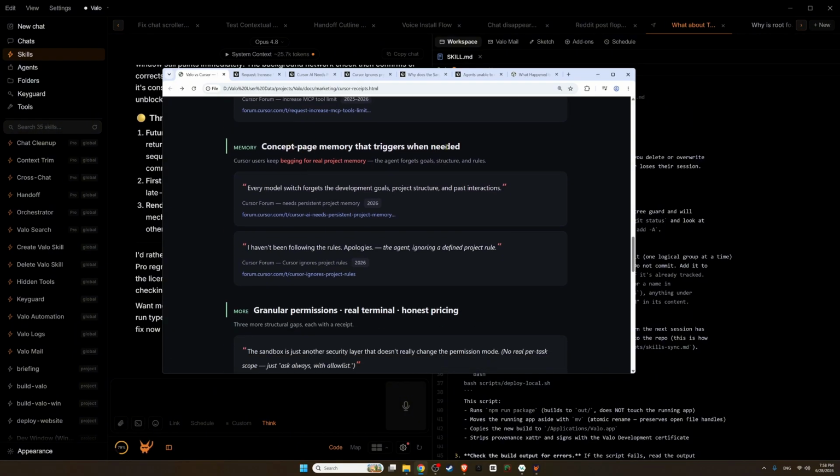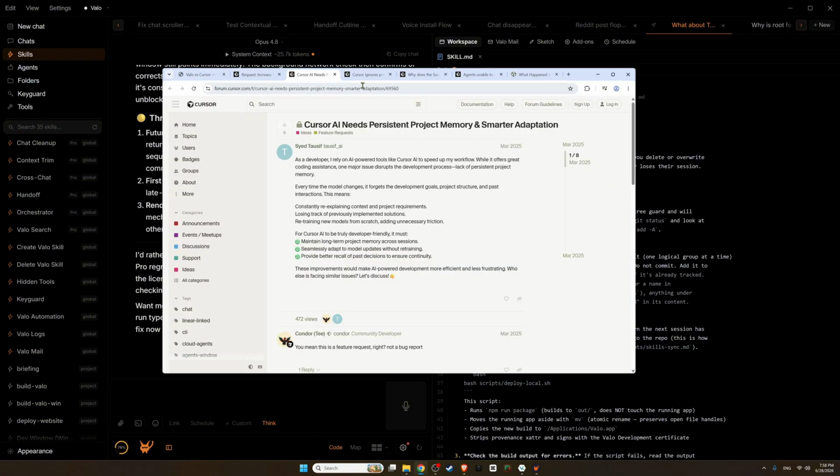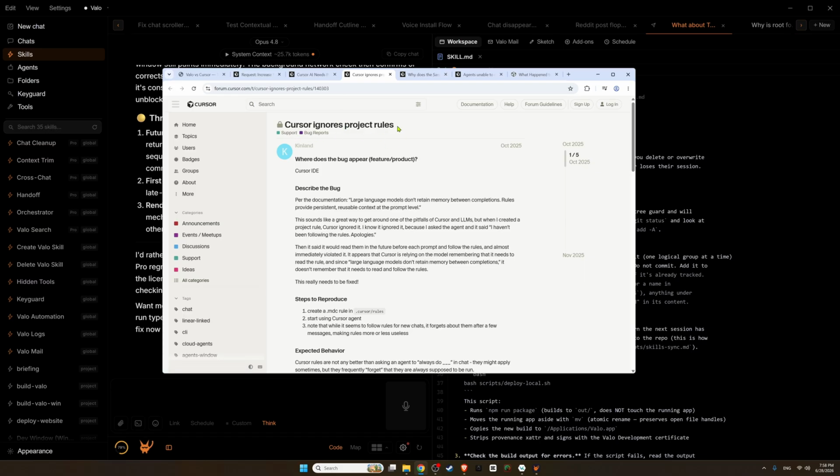Now our special memory system. Yeah, people are complaining about stuff, whatever. Ignores project rules. Well, I can't say much about that. Yeah, we don't have those problems. Usually they come up because the context is bloated. But the context can't be bloated in Valo because it's constantly being managed.